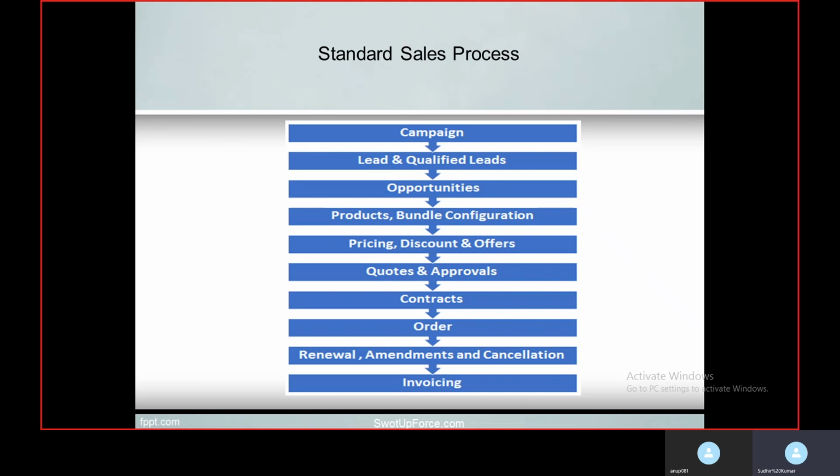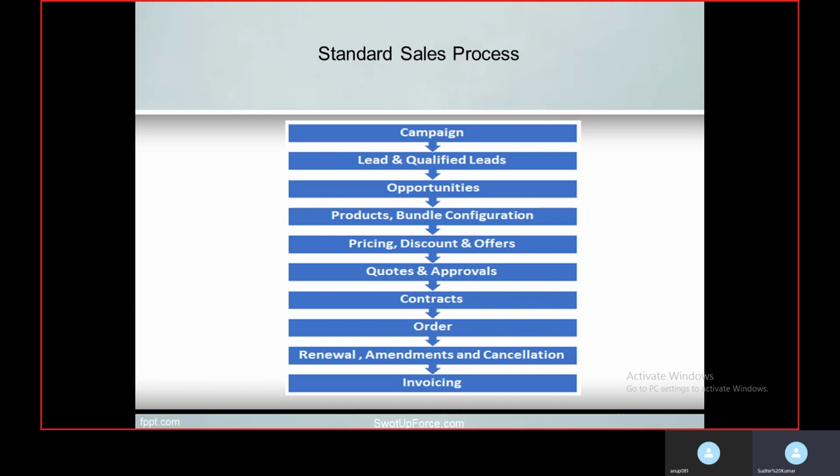In some cases the customer demands more discounts, and those discounts do not fall under the sales rep. Only authorized senior management can provide those discounts. That's why we pass those quotes for further approval if required.